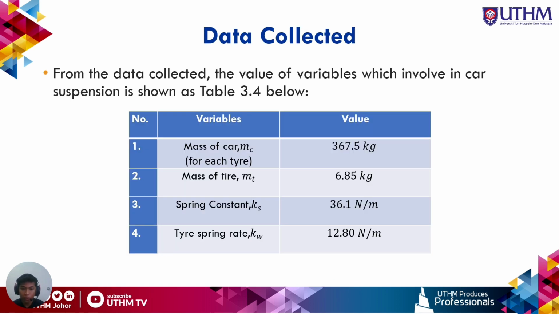Before we proceed to the calculation, we need to identify first the values of the variables in the car suspension system. From the data collected, these are the values of the variables involved in the vibration of the car suspension.